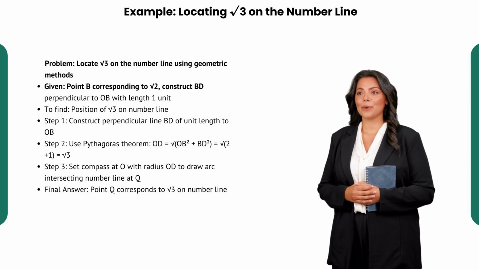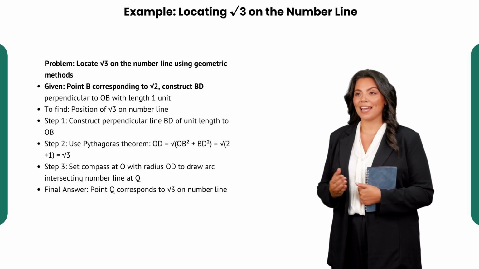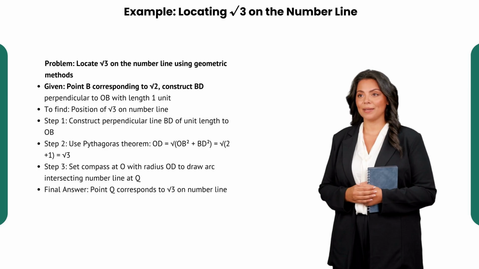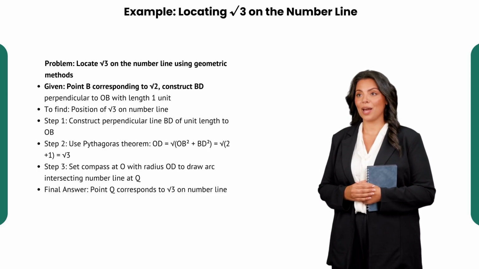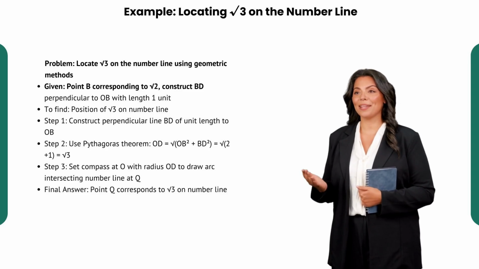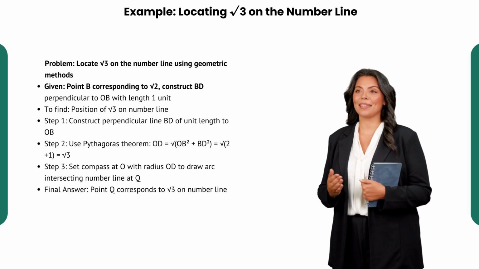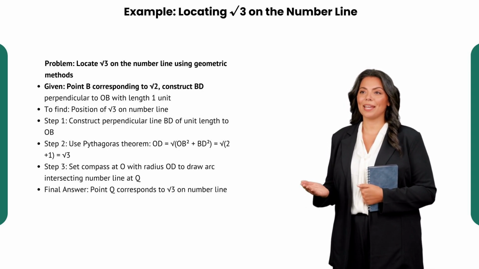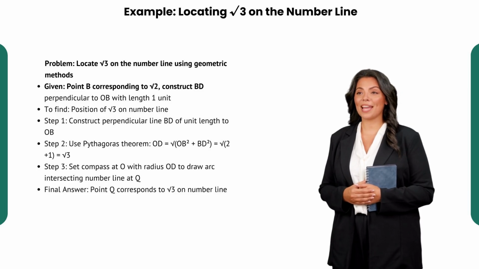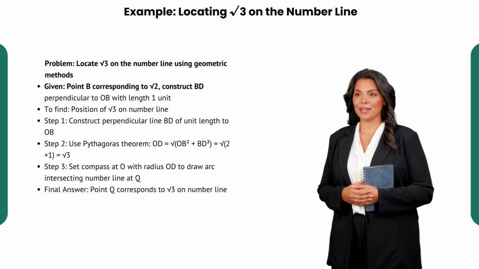Starting with the point B that represents the square root of 2, we construct a line segment BD perpendicular to OB, measuring exactly 1 unit. Applying the Pythagorean theorem, the length OD is the square root of OB squared plus BD squared. Since OB is the square root of 2 and BD is 1, this simplifies to the square root of 3. We then place our compass needle at point O and set the radius as OD. Swinging the compass, the arc intersects the number line at point Q. This point Q marks the location of the square root of 3 on the number line.